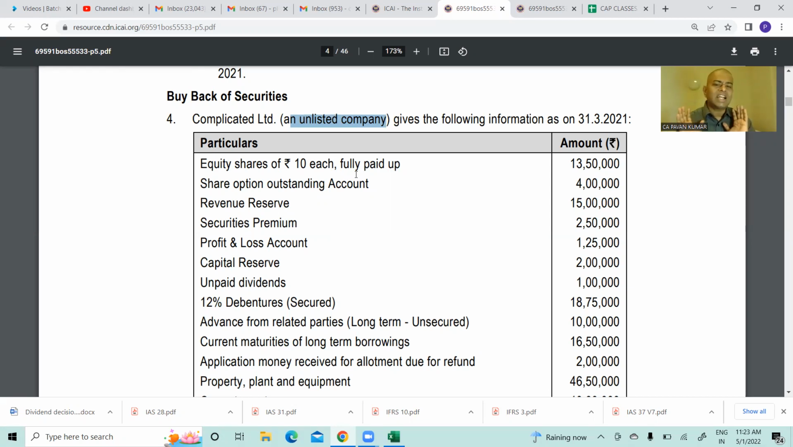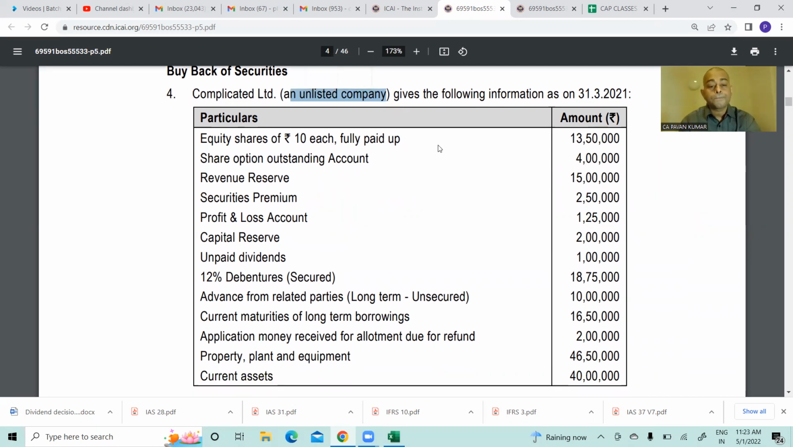So for us, only Companies Act is relevant. Okay, so read. Equity shares of ₹10 each fully paid up, amount ₹13,50,000. Share option outstanding account 4 lakh. Revenue reserve 15 lakh. Securities premium 2,50,000. Profit and loss account 1,25,000.